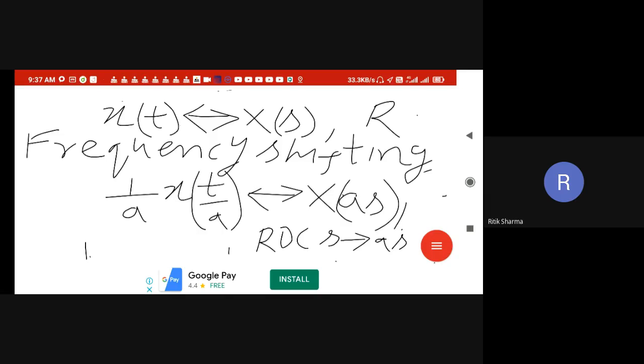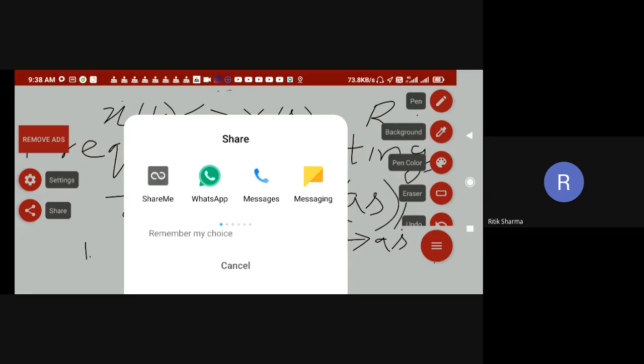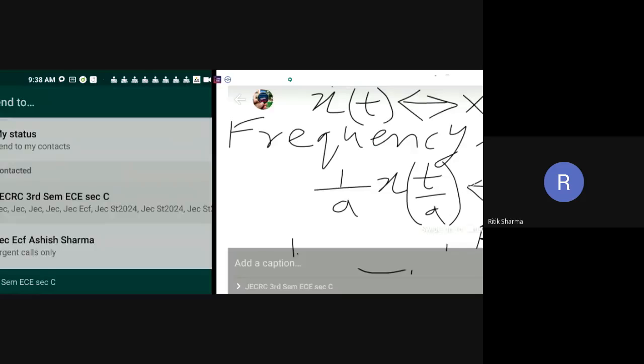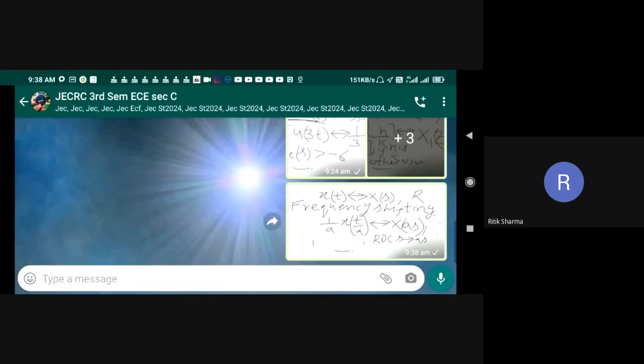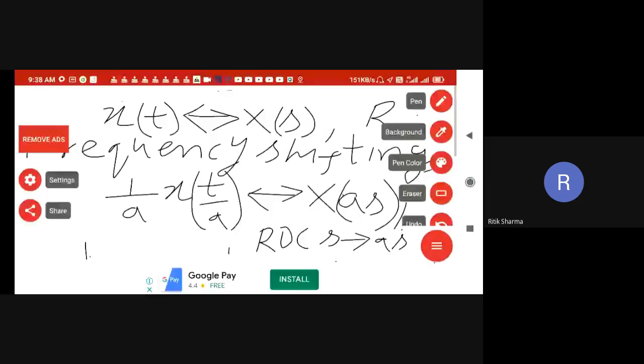Is this property clear? I am not deriving it now. You can do it by yourself. I have done 4 to 5 derivations, so now you can do this derivation, right? The concept should be very clear, and where to use and how to use it should be very clear, right? Is this now clear, or any doubt in this property? No one?